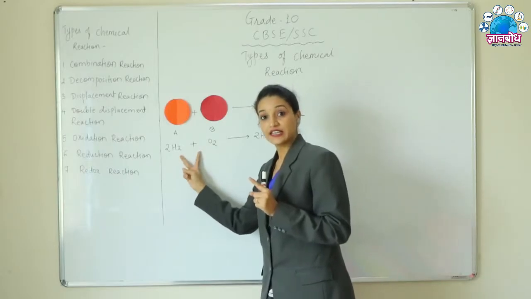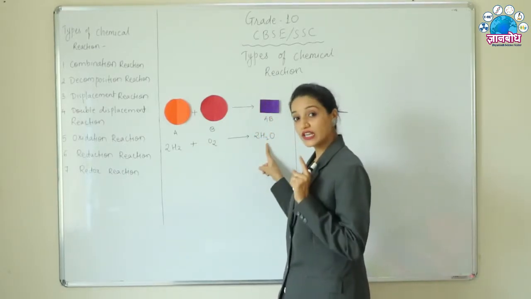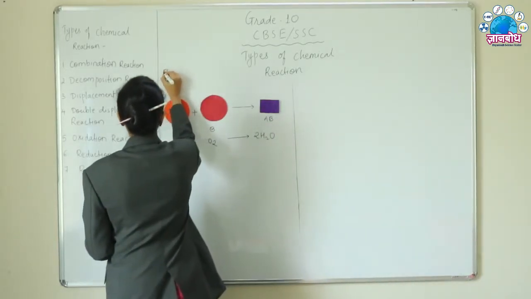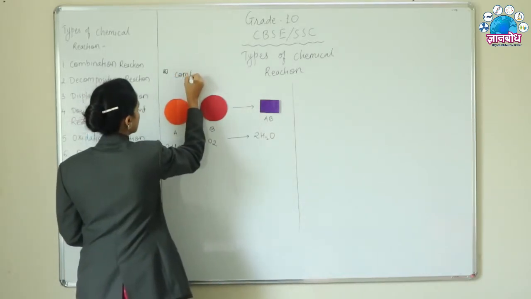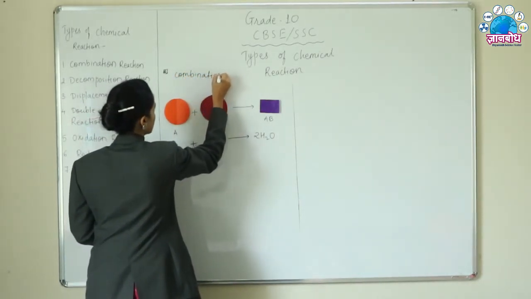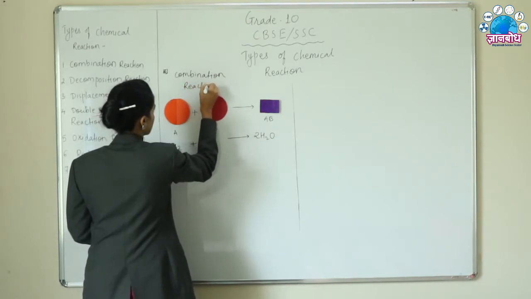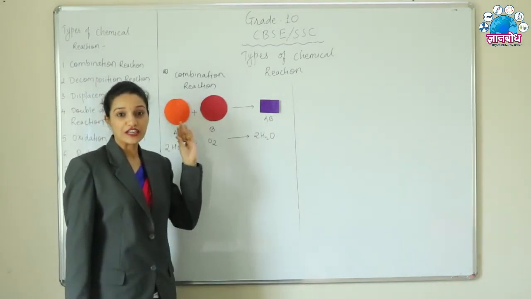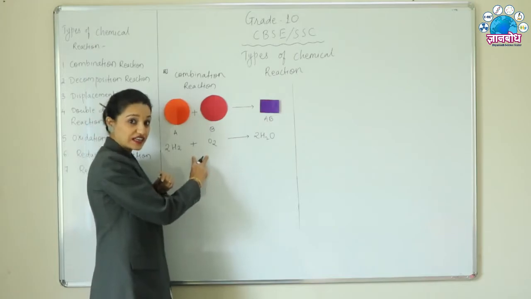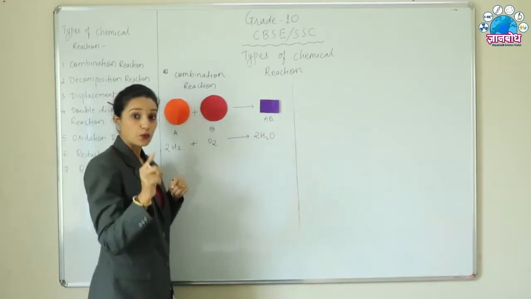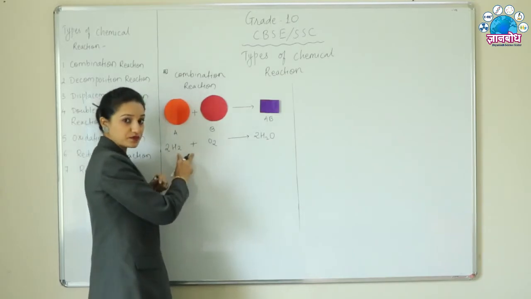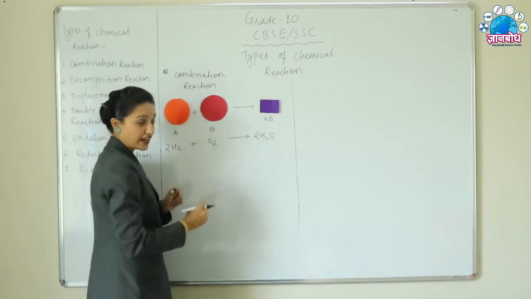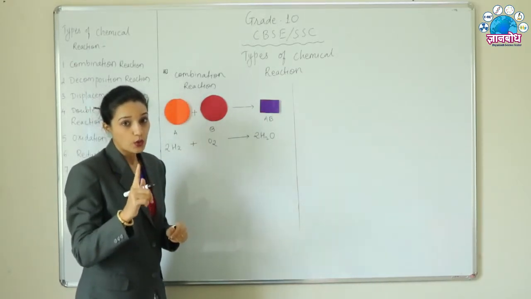When 2 reactants react with each other to give only one product, this type of reaction is called a combination reaction, where 2 elements react with each other to form only one compound. Now these are molecules. This is a hydrogen molecule and this is an oxygen molecule. So when they react with each other, they form only one compound.